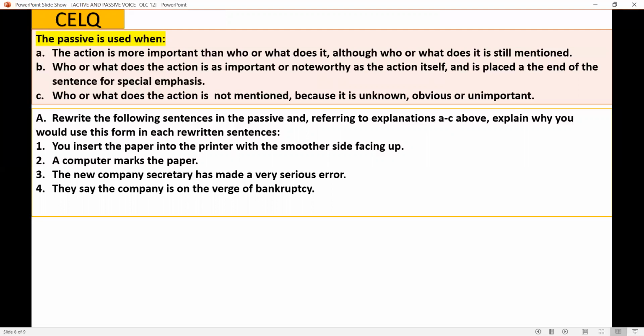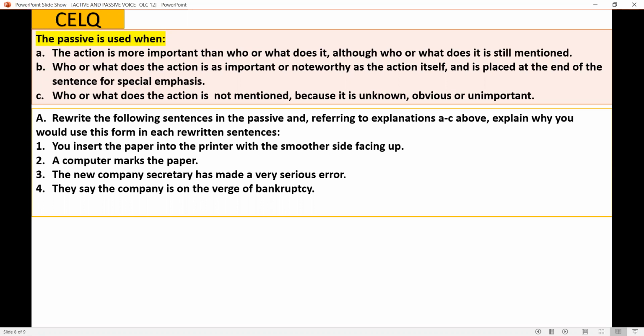Another case is who or what does the action is as important or noteworthy as the action itself. So both are important. The action as well as the doer is important and is placed at the end of the sentence for special emphasis.